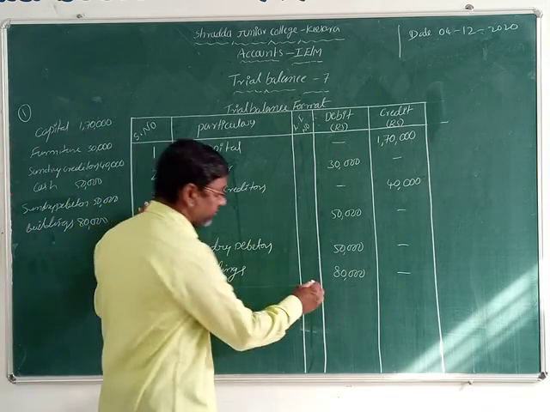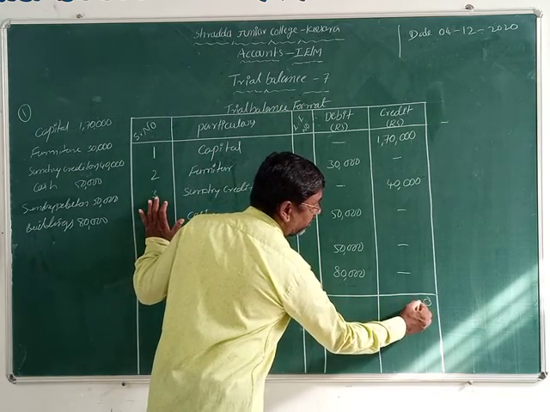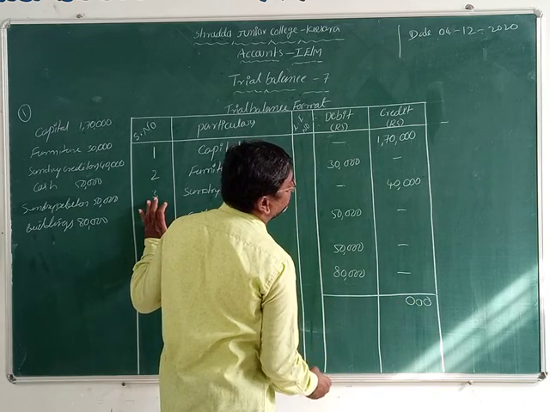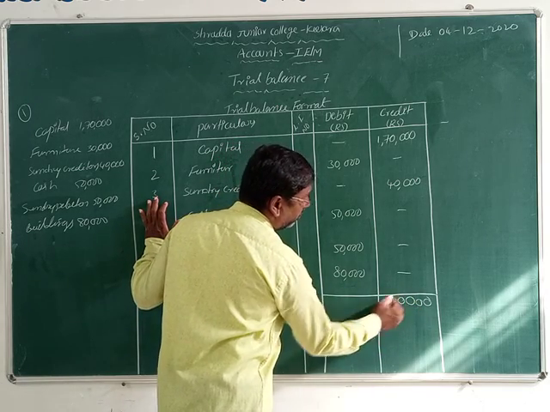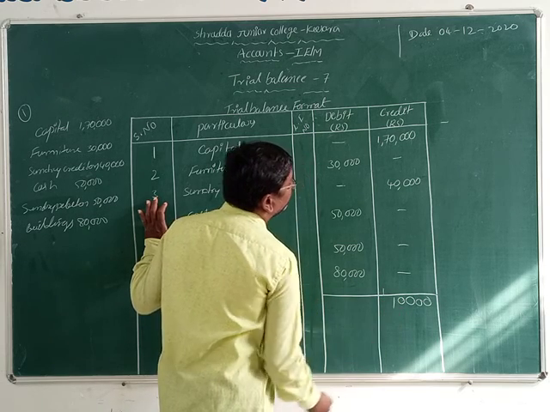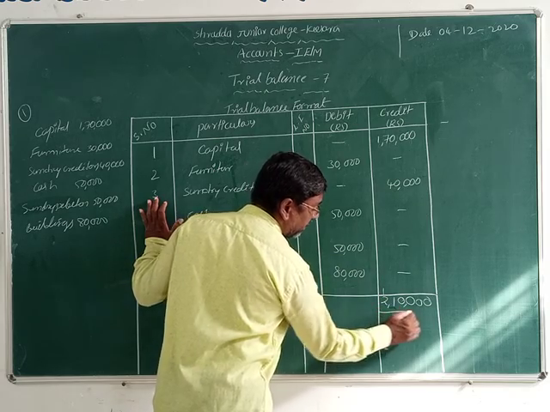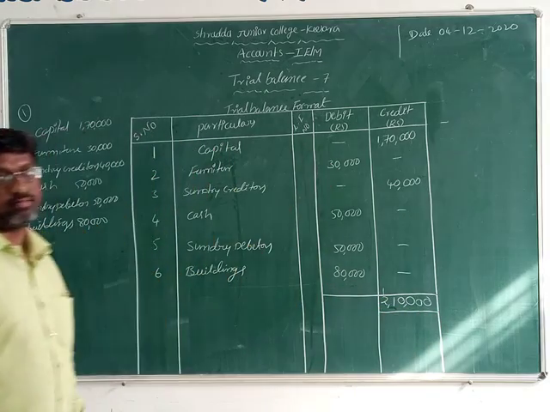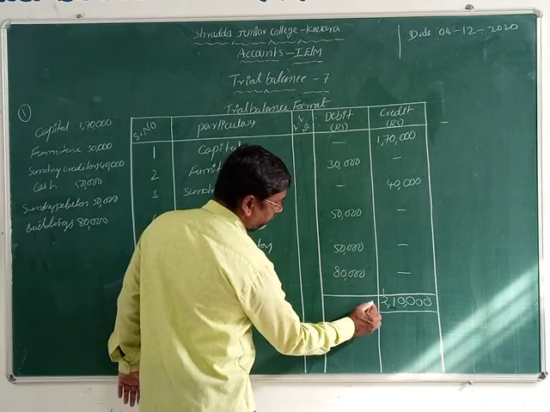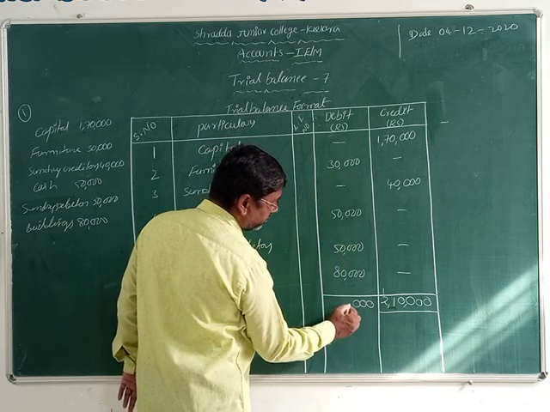Now let us see first of all. Liability is 0, 0, and again 0. 7 plus 0, 7 plus 1, 7 plus 4, 11. Here is 1 plus 1, 2. 2 lakhs 10,000 rupees is the total on the credit side. Now here 0, 0, 0. Fifth column also 0.